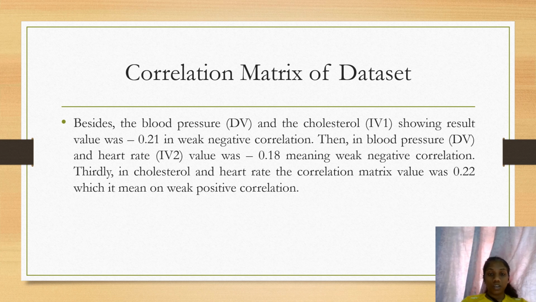So go for the correlations matrix. In the correlations matrix, the blood pressure dependent variable and the cholesterol independent variable show a result value of negative 0.21, meaning a weak negative correlation. Then the blood pressure dependent variable and the heart rate independent variable have a value of negative 0.18, meaning a weak negative correlation. Thirdly, cholesterol and heart rate have a correlation matrix value of 0.22, which means a weak positive correlation.